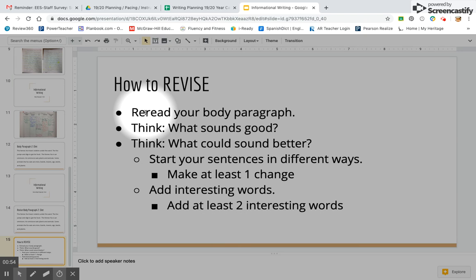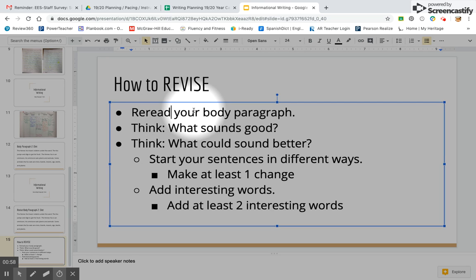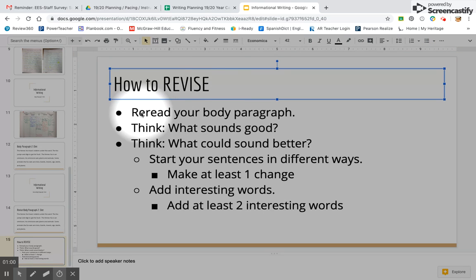So my first step is to reread my body paragraph. And when you do this, you have 3 choices. You can reread it yourself and listen to yourself read it. You can have a classmate read it to you and listen to them read it and see what you think. Or you can record yourself reading it using the Voice Memos app on your iPad, and then you can listen to it back to yourself and think about what sounds good and what could sound better, thinking about how to start your sentences in different ways, and thinking about adding at least 2 more interesting words.